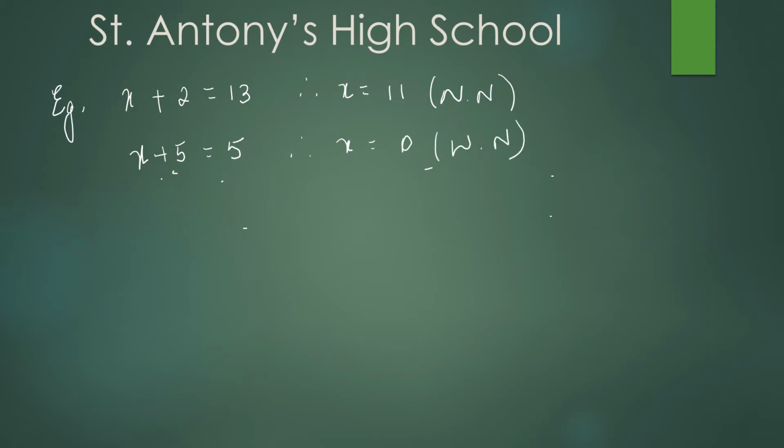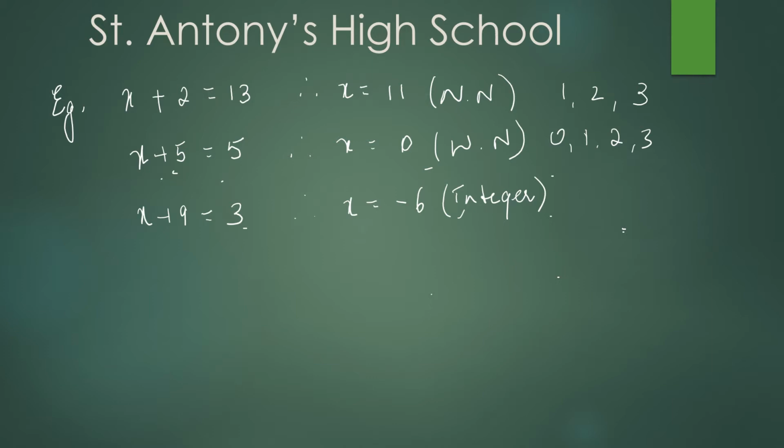This is a whole number. Whole numbers are 1, 2, 3, 4 continuous, but including 0: 0, 1, 2, 3. No negative integers. Go for next example. x plus 9 is equal to 3. x is equal to minus 6. What is this? Integer. Integer includes minus 6. Example only I am giving, not only this particular number. Any number may be minus 7, minus 8, plus 8 also integer only. But I am giving this example because a minus number is not included in natural numbers.